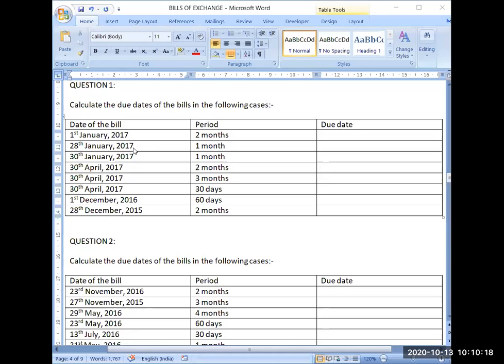So first date is 1st January 2017 and time period is 2 months. So now I will first count 2 months. So 1st January to 1st February, then 1st February to 1st March. So 2 months will be completed. Then after 1st March, I have to add 3 days more. So 2nd March, 3rd March and 4th March. So 4th March 2017 will become the due date. I hope it's clear.